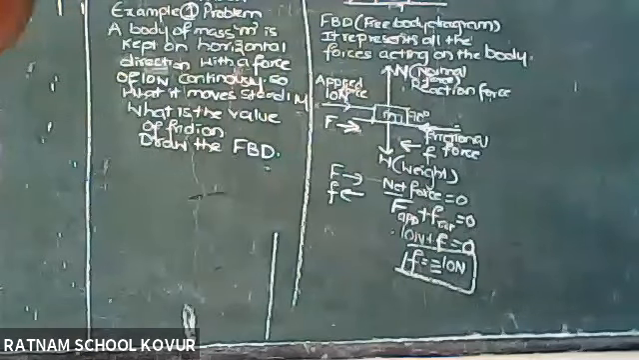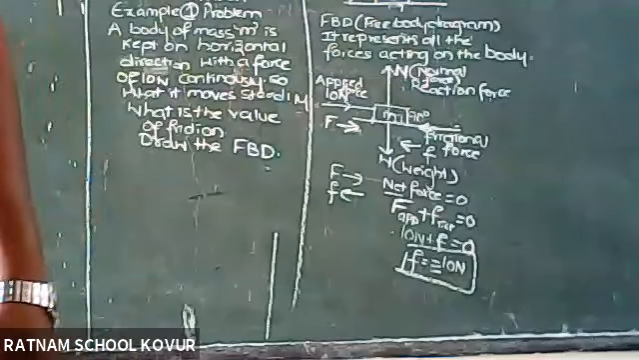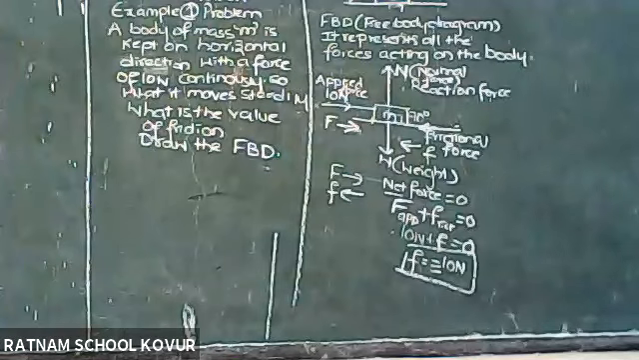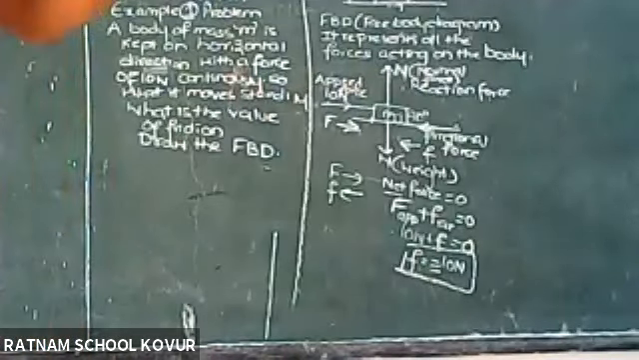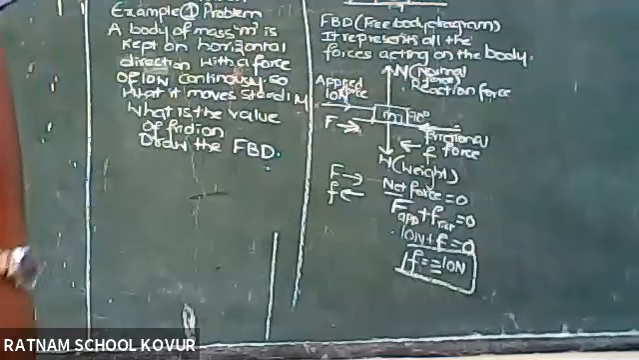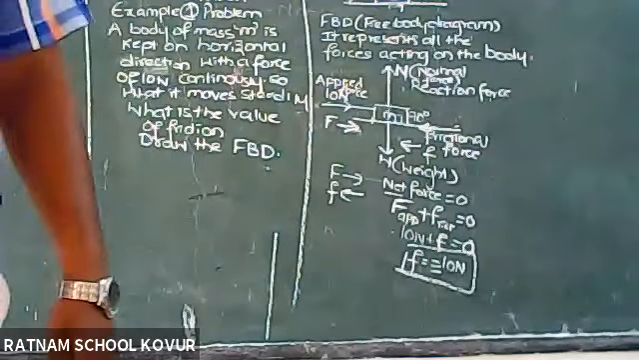Sir, what is meant by free body diagram? Free body diagram means the diagram which is showing all the possible forces acting on the body. What are the forces acting on the body? Vertical forces, horizontal forces. That you have to mention. That is called free body diagram.